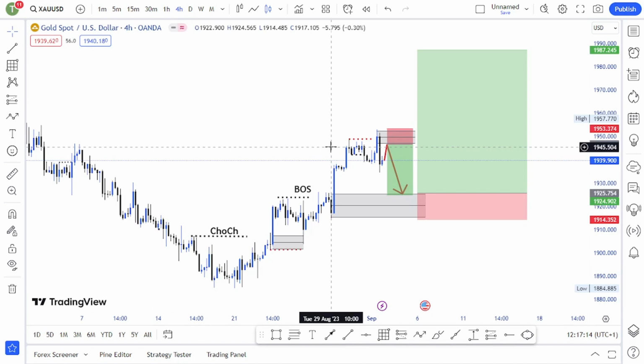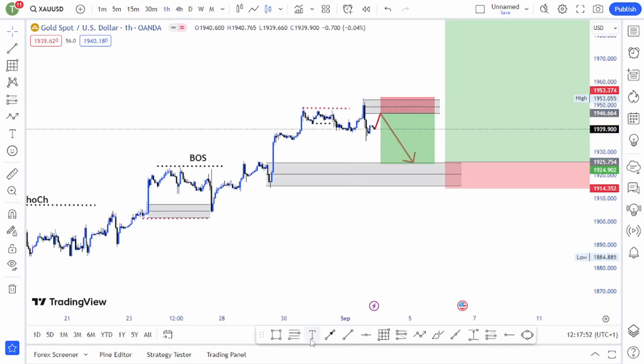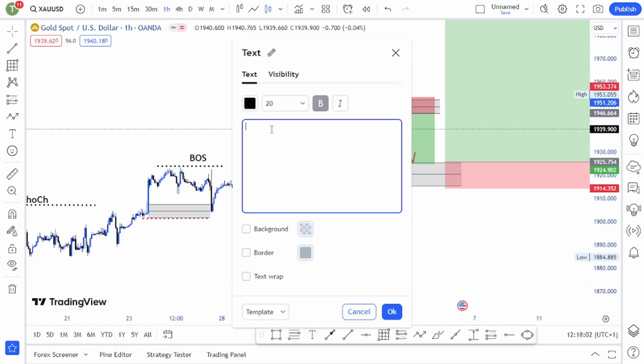Let me just go on H1 so that I can show you. Guys, this is what is happening on H1. As you can see, price went up to grab liquidity. This is not a breakout, guys. It is liquidity. Know where liquidity is, guys. If you know where liquidity is, you could avoid making these kinds of mistakes.